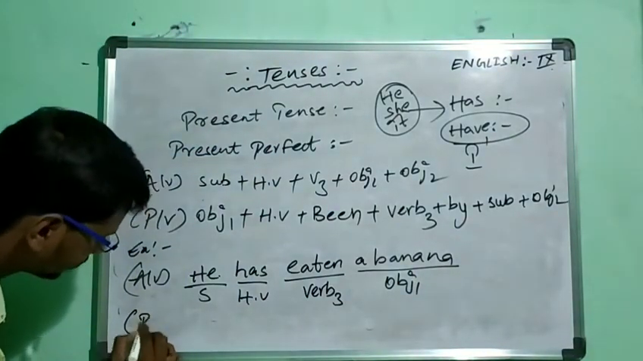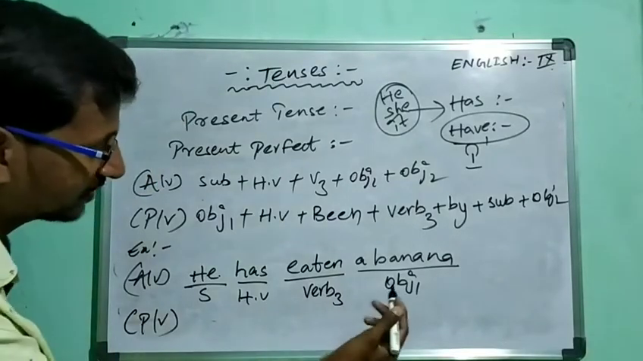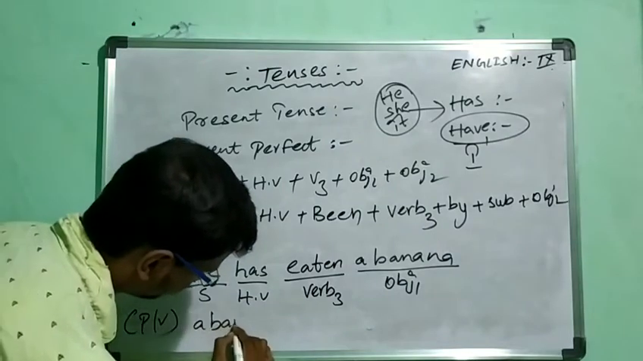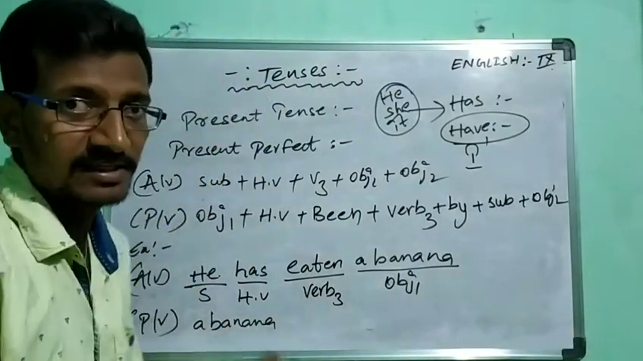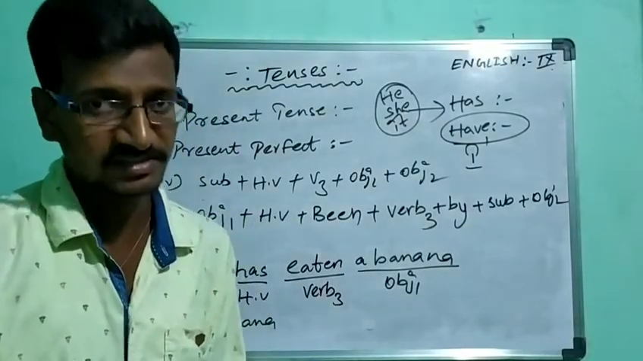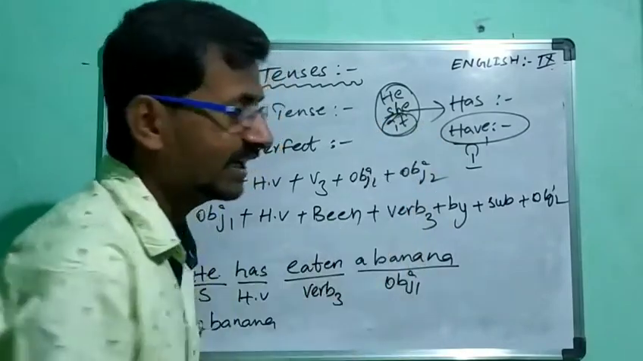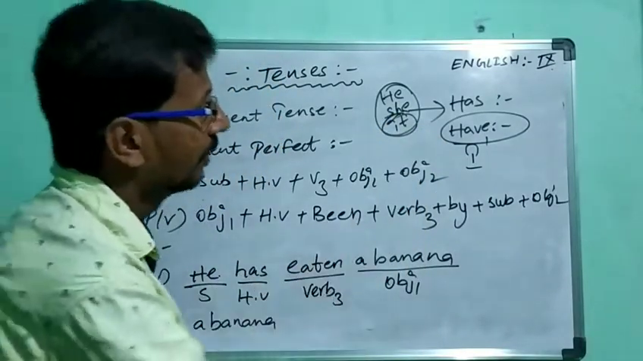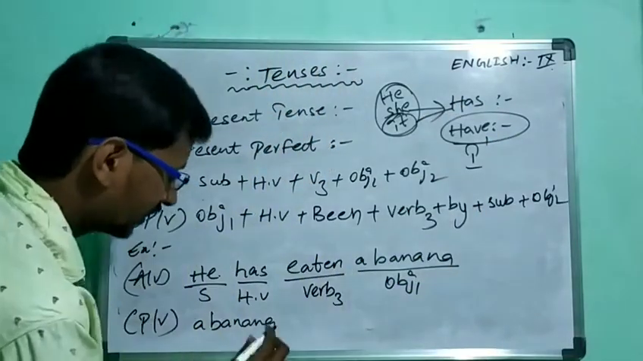So now let us start with the passive voice. What is the passive voice structure? Object 1 again. So a banana. Is a banana singular or plural? It is singular. It comes under the it. So what does it refer to? It refers to the helping verb has. A banana has.